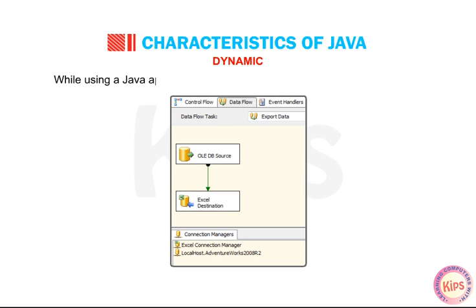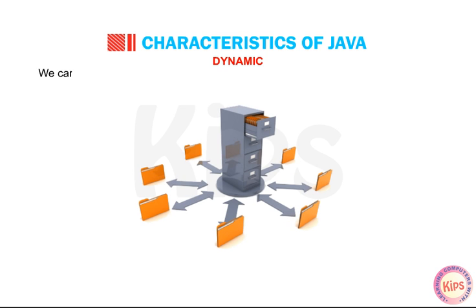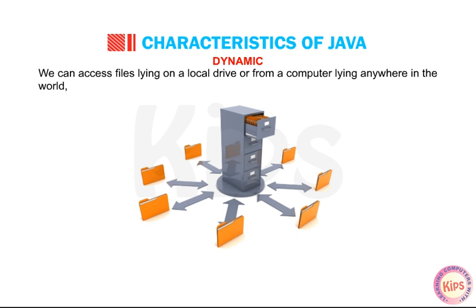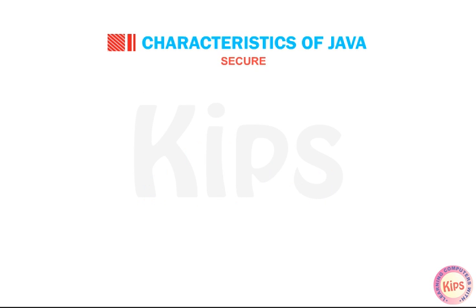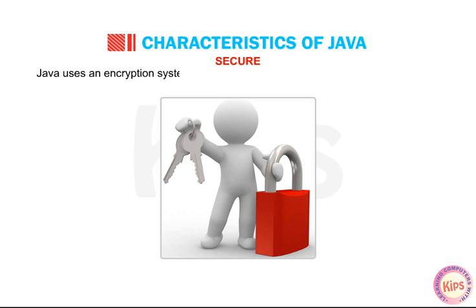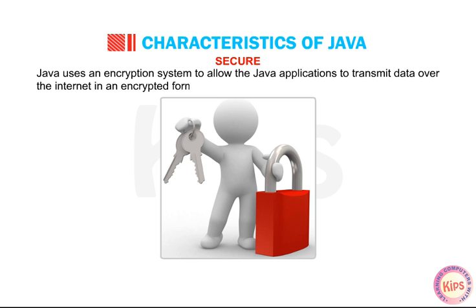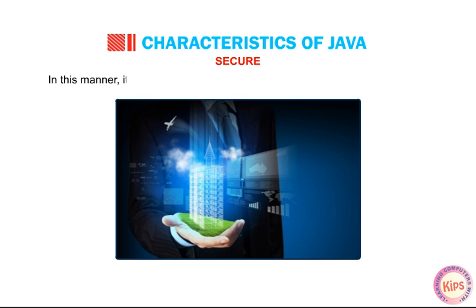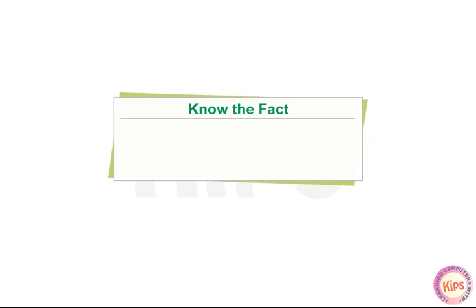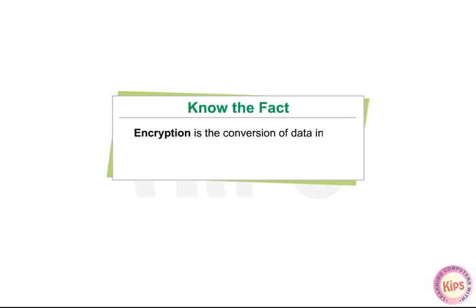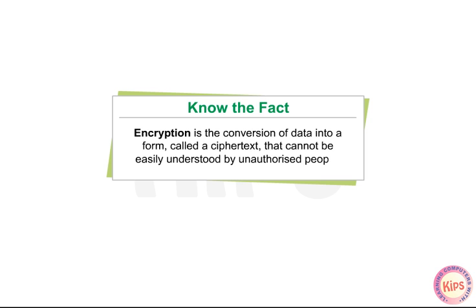Dynamic. While using a Java application, a user can get the required files dynamically. We can access files lying on a local drive or from a computer lying anywhere in the world using the Internet. Secure. Java uses an encryption system to allow the Java applications to transmit data over the Internet in an encrypted format. In this manner, it makes data transmission secure using the Java applications. Students know the fact, encryption is the conversion of data into a form called a ciphertext that cannot be easily understood by unauthorized people.